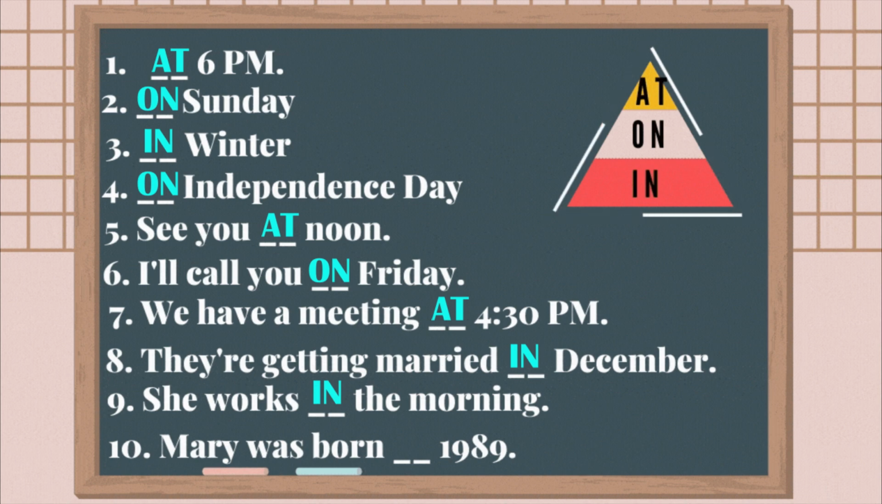And number 10. Mary was born blank 1989. 1989 is a year, so we use in 1989. Mary was born in 1989.